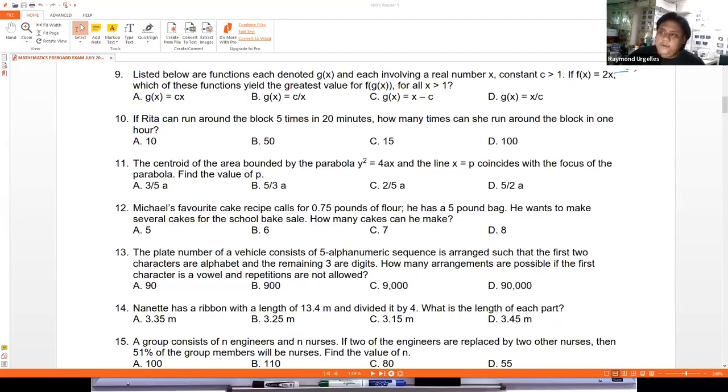This should be 2 to the power of x, so this is not important. What matters is that 2 to the power of x is an increasing function, and 2x is also an increasing function, so it doesn't matter.